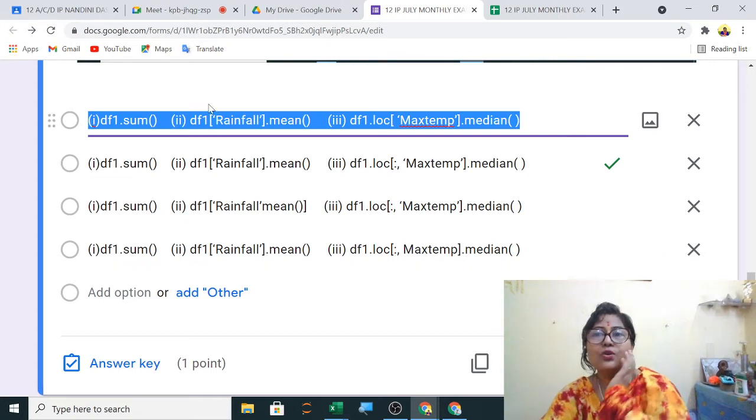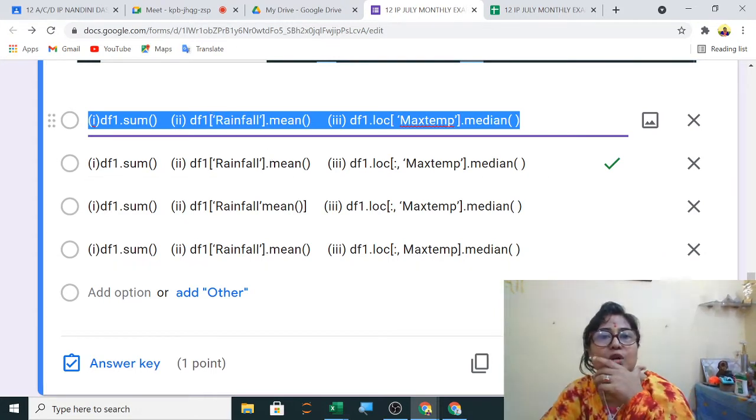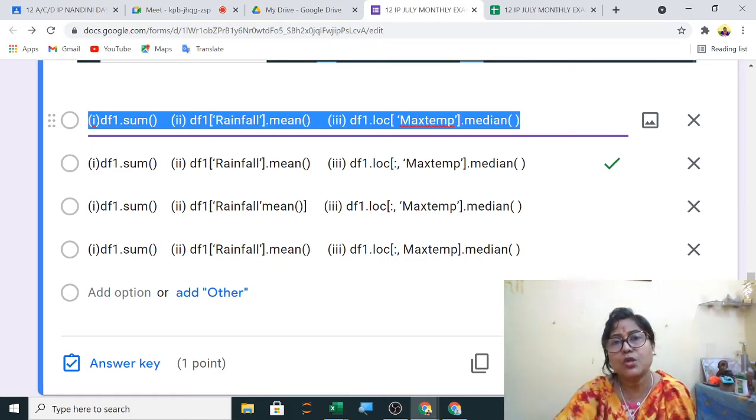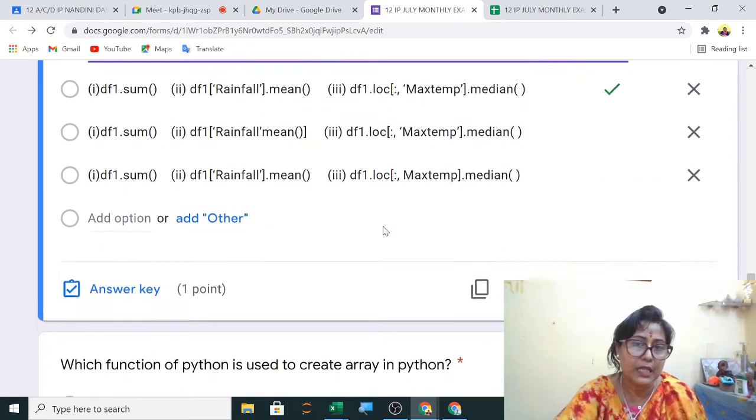Now how to cross them? Now first one, what was the mistake? Anybody? Colon is not written, so it hasn't taken. Third one, what is the mistake in the third one? Square bracket should be after rainfall, it is wrong. Fourth one, what is wrong in the fourth one? Max temperature should be in single quotes. These are strings, so it will be in single quotes. So better is you mark the mistakes with your pen and make it cross. So the second one is the correct answer.